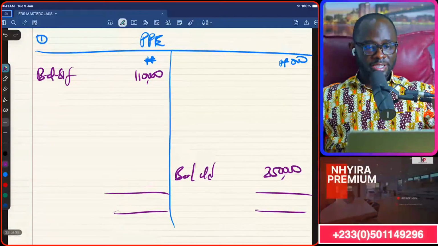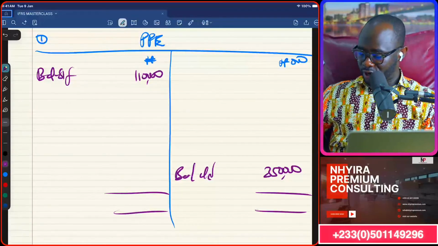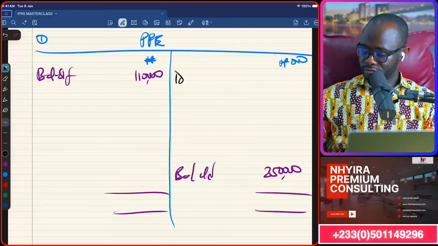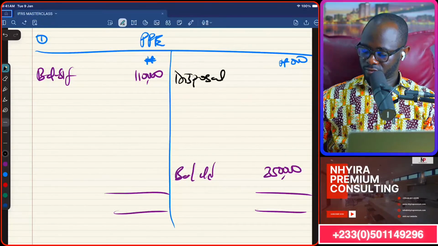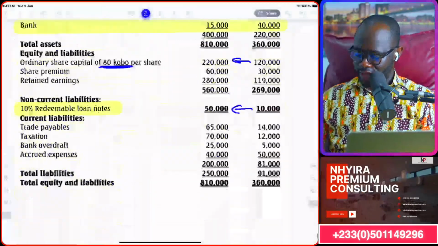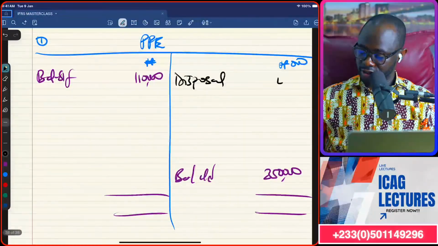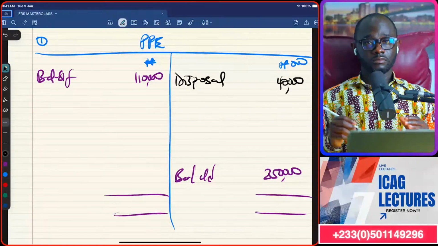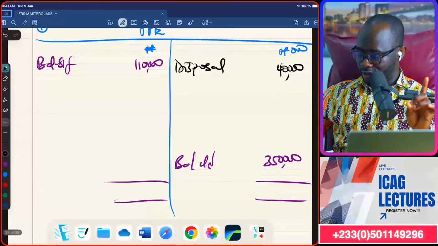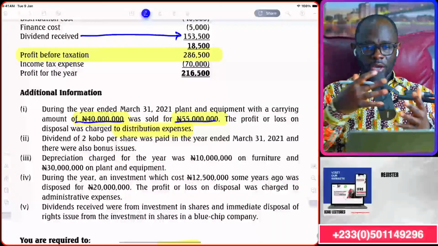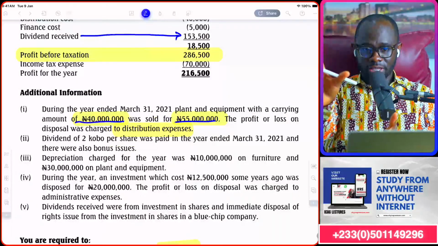There we go. Then the asset that was disposed, we bring it on the credit side. So the carrying amount of the asset that was sold, 40,000, will come on the credit side. Okay? We are not done. So the proceeds from the disposal go to investing activities.